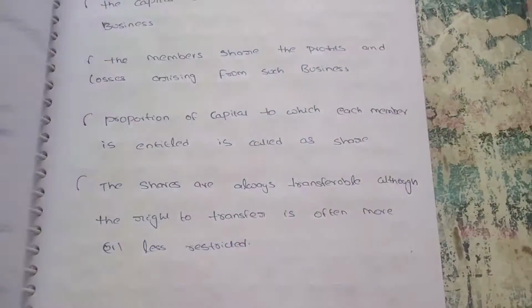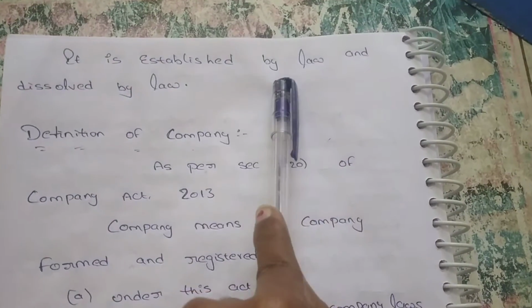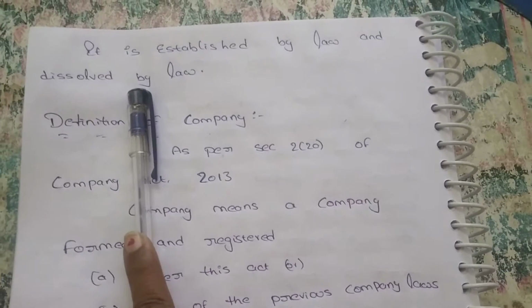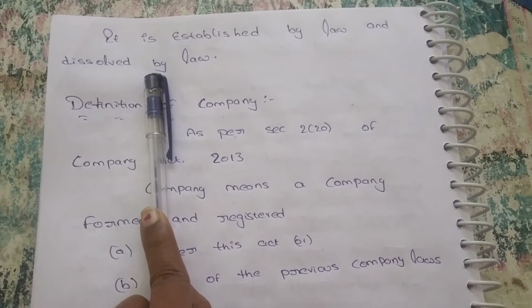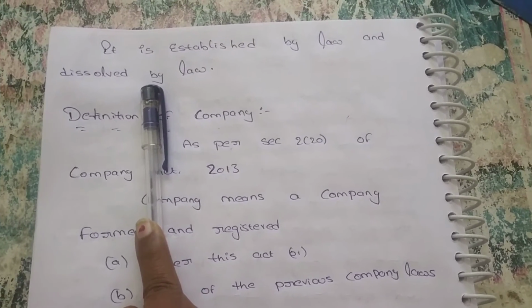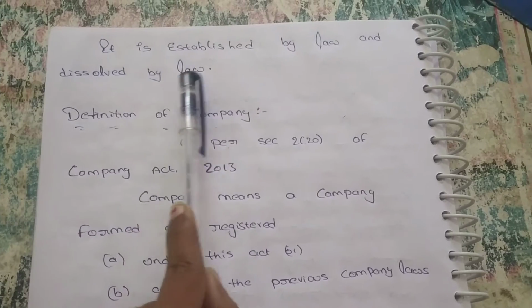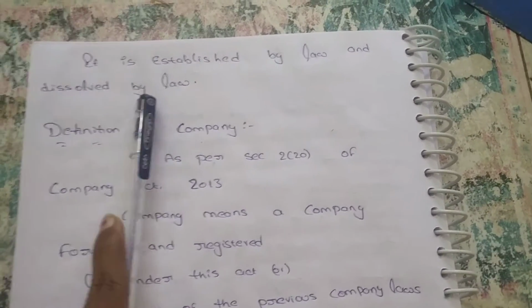Next we are discussing the definitions of the company. There is also one point: it is established by law and dissolved by law. It is not established by persons or anyone else. No other person can dissolve the company; only the law can dissolve it. So this is the meaning of the company.